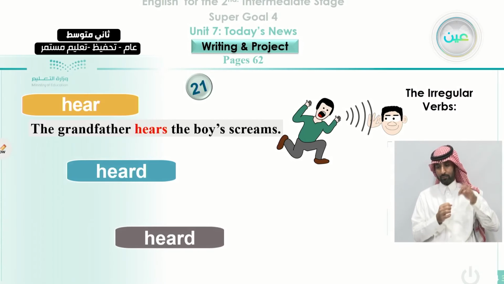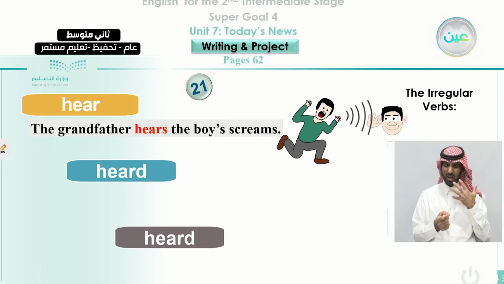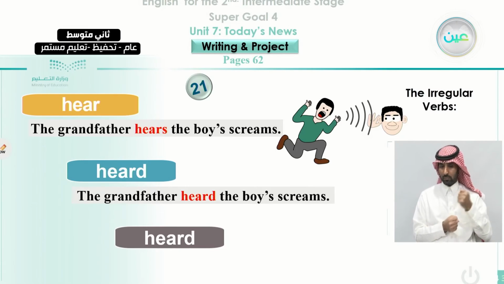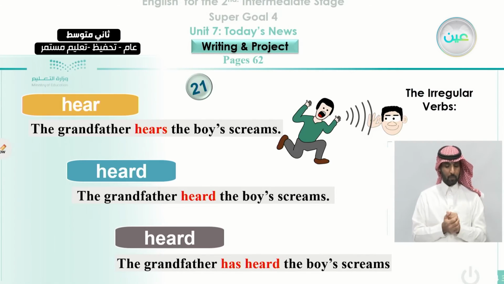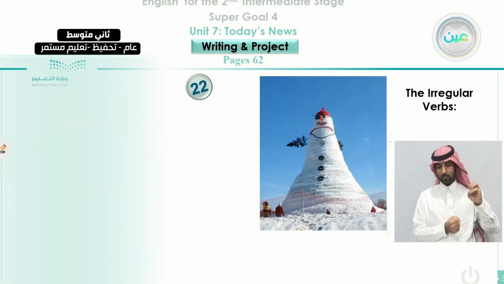We can use it in an example here in the present. We say the grandfather hears the boy's screams. The grandfather hears. That is talking about the present tense. In the past, the same sentence, but we change the form of the verb. We can say the father heard the boy's screams. When we talk about the action, again, regardless of the time, we say the grandfather has heard the boy's screams.